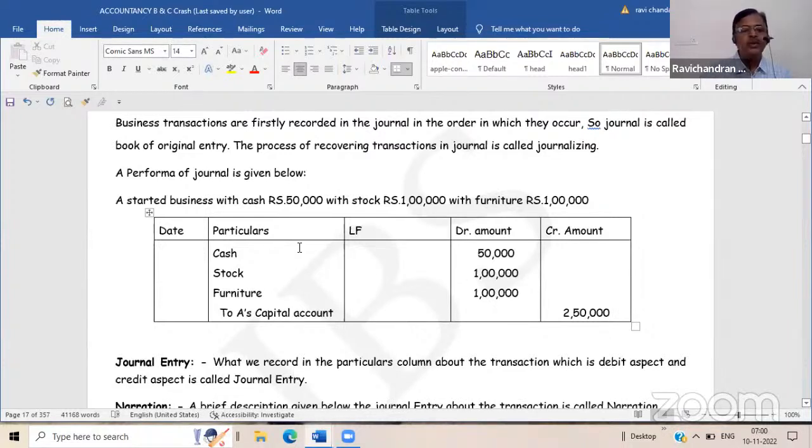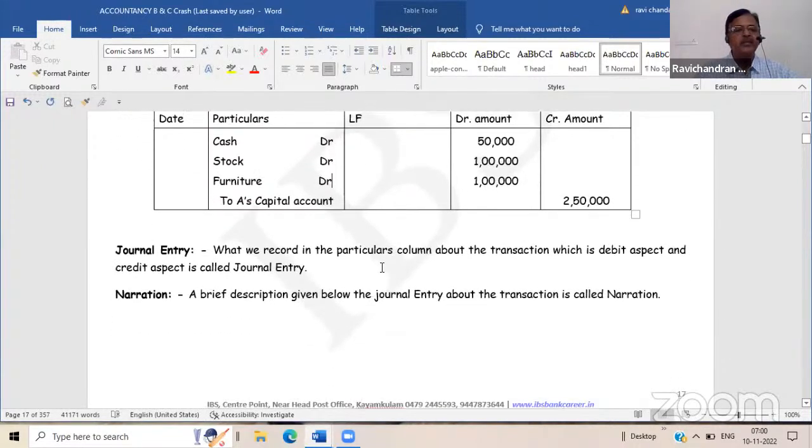Now we have the compound entry. A compound journal entry means more debits and a single credit, or any transaction which involves multiple debits and credits. This is only one journal entry, but there are 3 debits and 1 credit. Multiple entries are there. That is known as a compound journal entry. Debit you have to mark like that, and credit you have to mark too. Compound and composite are the same thing, same meaning. Composite journal entry and compound journal entry have the same meaning.